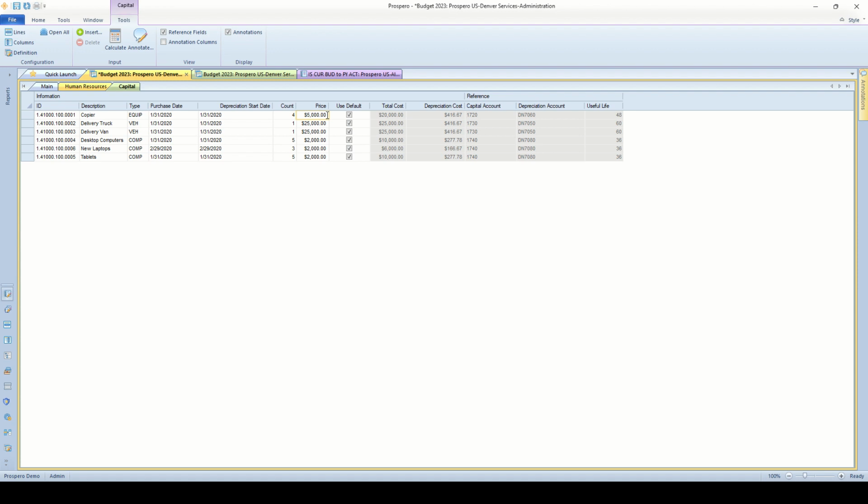Now, both of these tabs here, the human resources and the capital tab, those are optional. Not all clients will set those tabs up, but they are an easy setup process and easy for your budget managers to use during the budget process. And if you have some budget managers that should see HR and capital and others that should not, don't worry. If they should not have access to these two tabs here, they will not even see these tabs at the top.